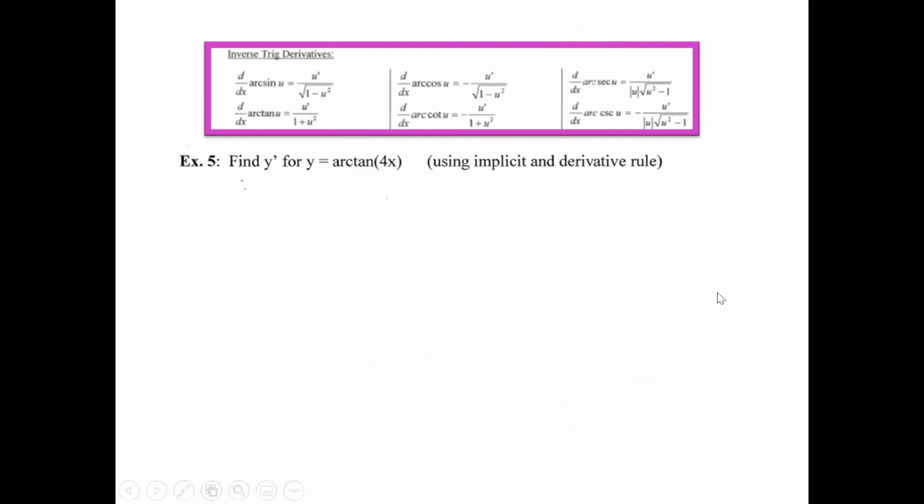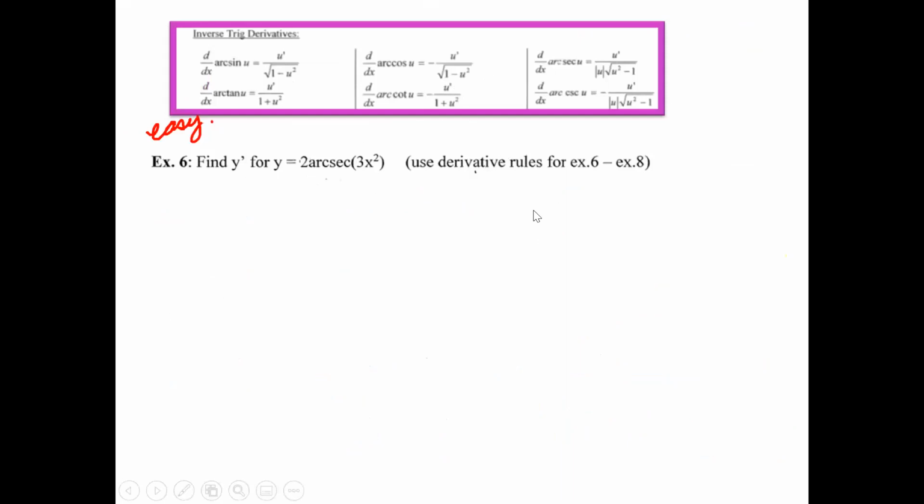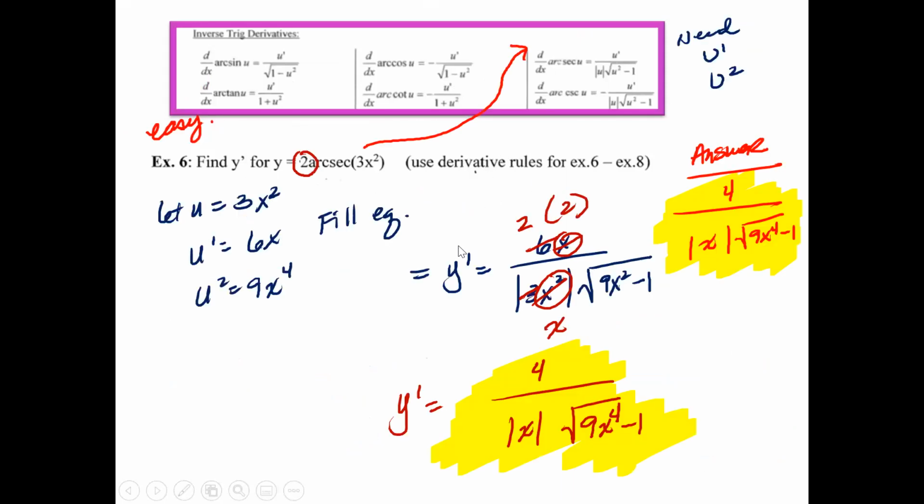All right, you guys, for example 6, pause the video and give that a try. And I'm just going to show you guys the steps and the answers right there. I actually didn't do the implicit method. I just went ahead and used the formula.